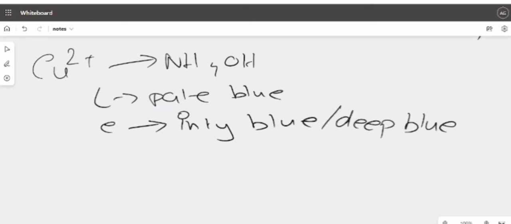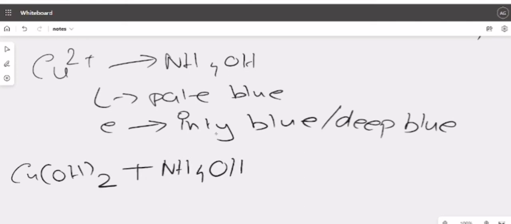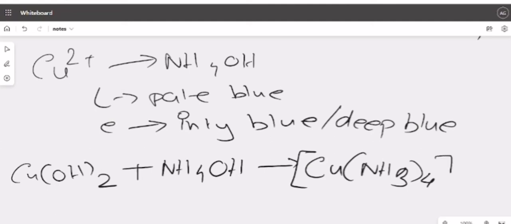Fine, both are correct. What exactly happens is, this Cu(OH)2 that you have precipitated in the earlier stage in little, if you add it back with NH4OH, then it results in the formation of a complex compound, [Cu(NH3)4](OH)2 plus water.